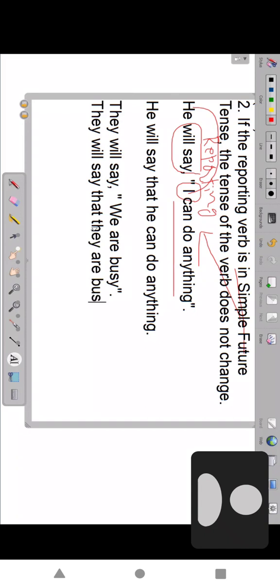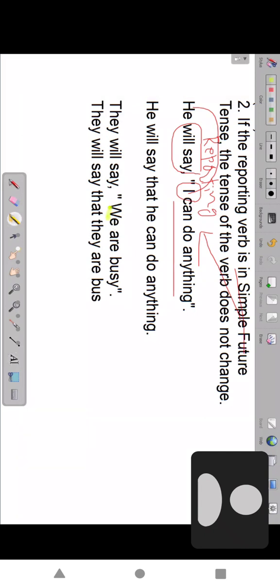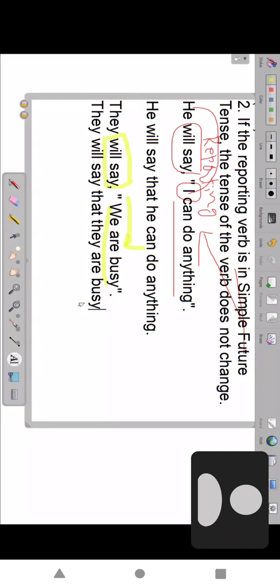If they say we are going, we write they are going. Any tense they give, same tense we write. That is the rule. What is the rule? The reporting verb is in simple future, the next sentence tense does not change in the reported speech. So they are busy. Pronunciation of busy. Are you busy? Yes, I am busy. She is busy. So like that here. We are busy. They will say that they are busy.